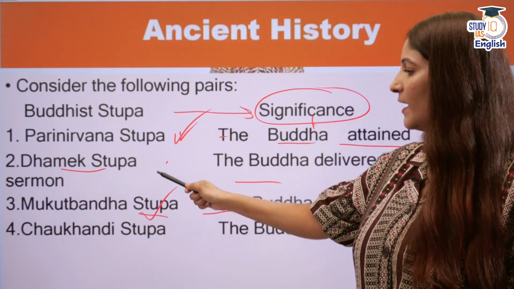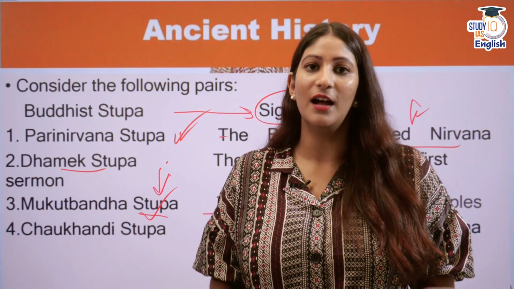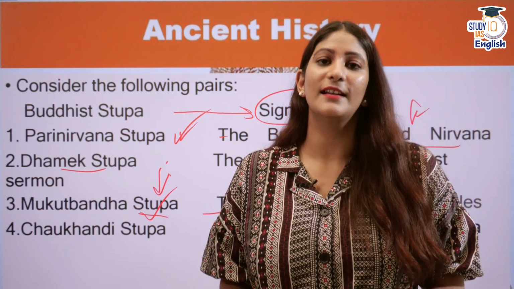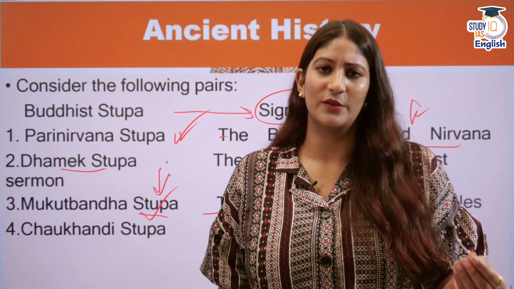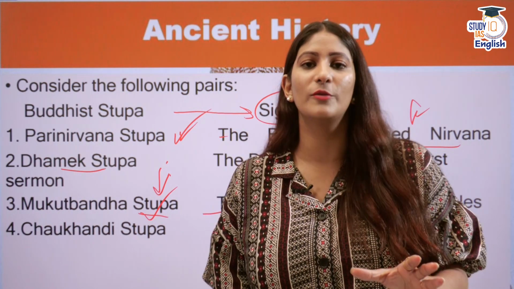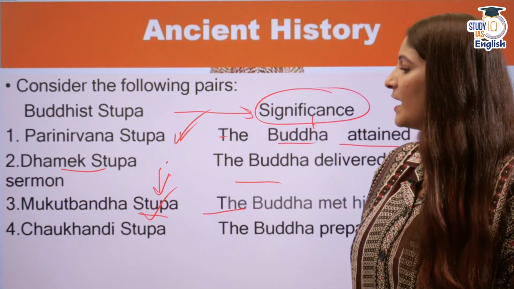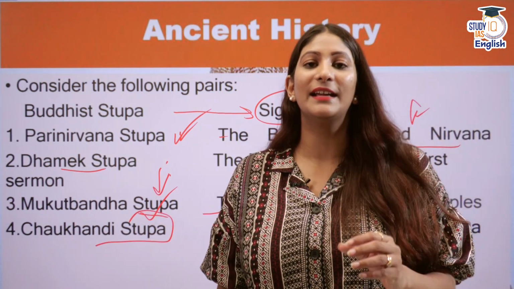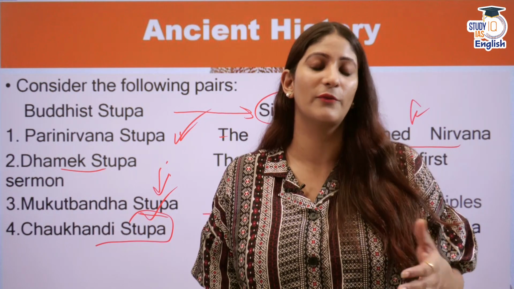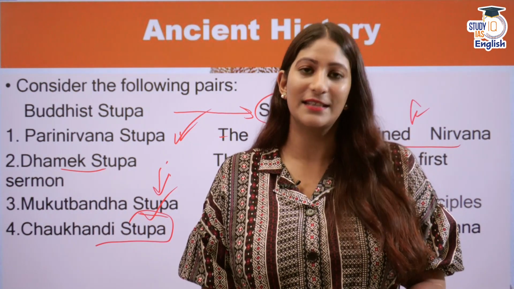Mukut Bandha Stupa is actually where the relics of Buddha are buried. As said, some say it was divided into 10 portions. Some say that it was divided into 8 portions. And at Mukut Bandha, the relics of Buddha are stored. And Chaukhandi Stupa is where the Buddha met his disciples once again. It was a reunion with his most favorite disciples.